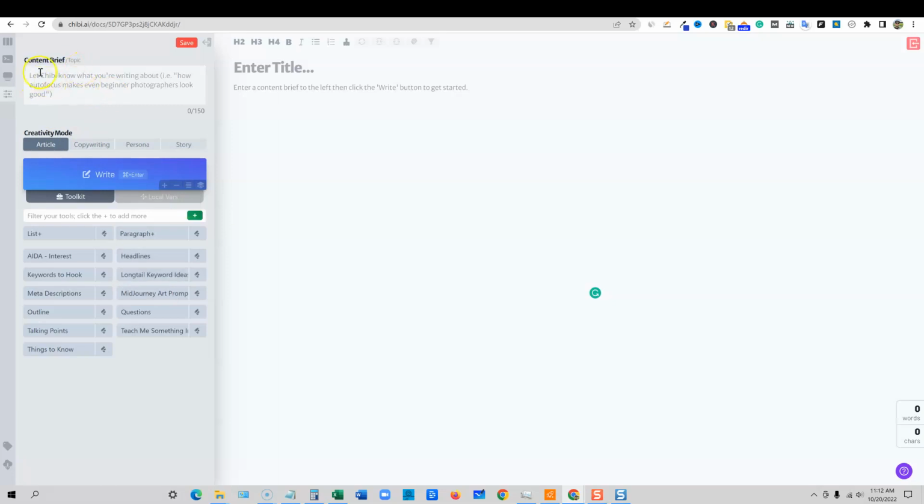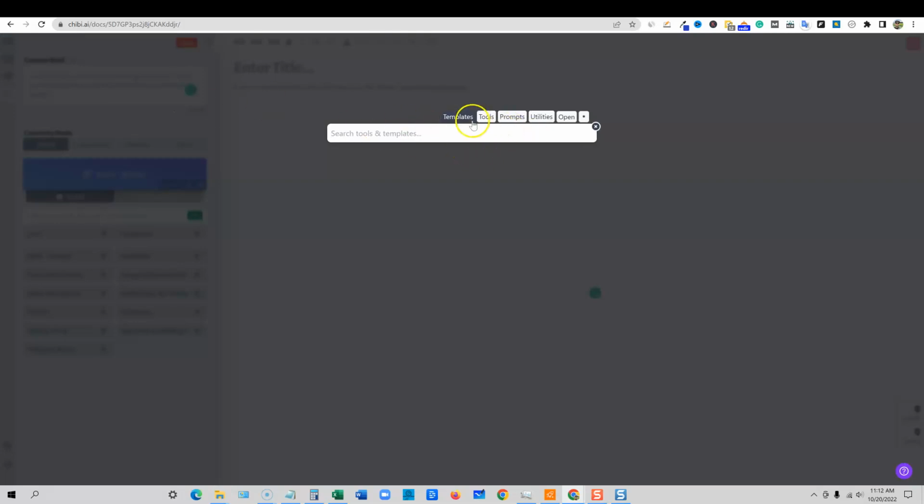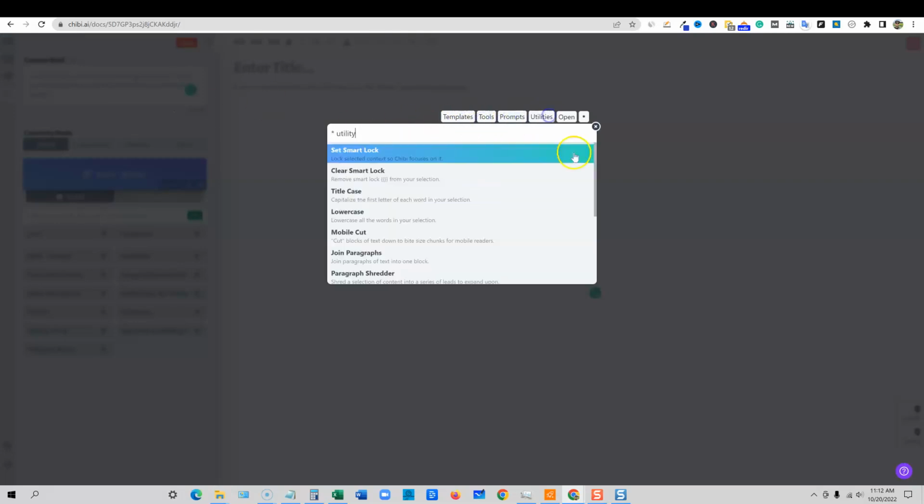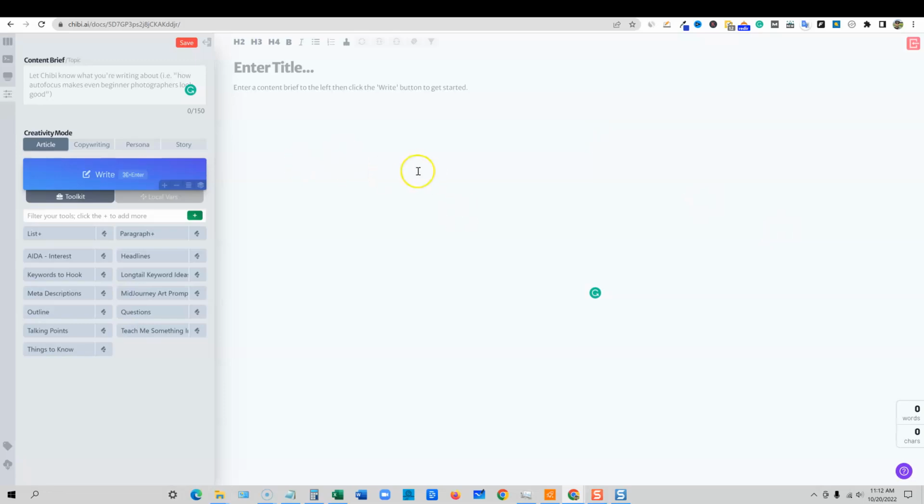Let's go. And basically how you do this is we have a content brief, and stick around because there are some really cool other things I'm going to show you. I'm actually going to say Control K right now. We can open up this, and there are so many other different tools inside of here. The list goes on, right? And at first you could get a little intimidated, like, what do I do? But once you spend 20 minutes using the tool, you'll start understanding how the tool works and how things are put together. You don't have to use those custom.